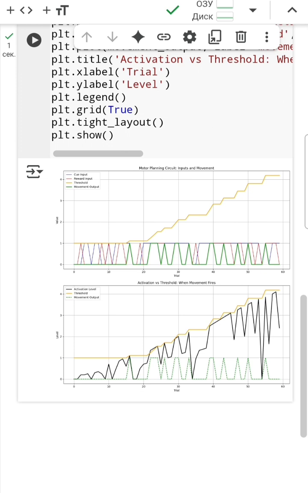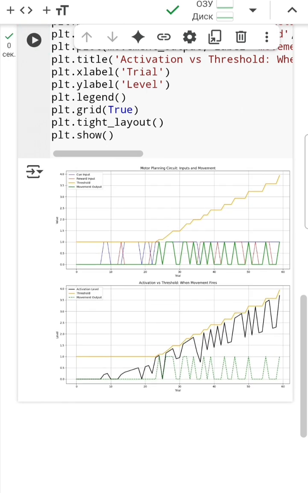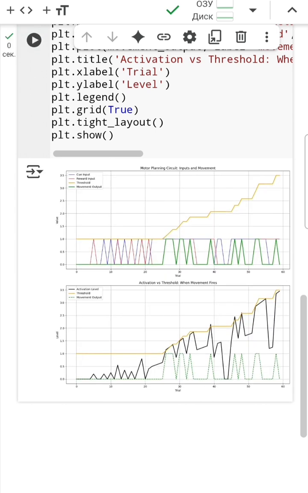So in summary, this model shows how a simple neuron can learn to initiate movement based on repeated cues and reinforcement, and how thresholds adapt over time to regulate behavior. It's a powerful way to visualize habit formation and motor planning in the brain.